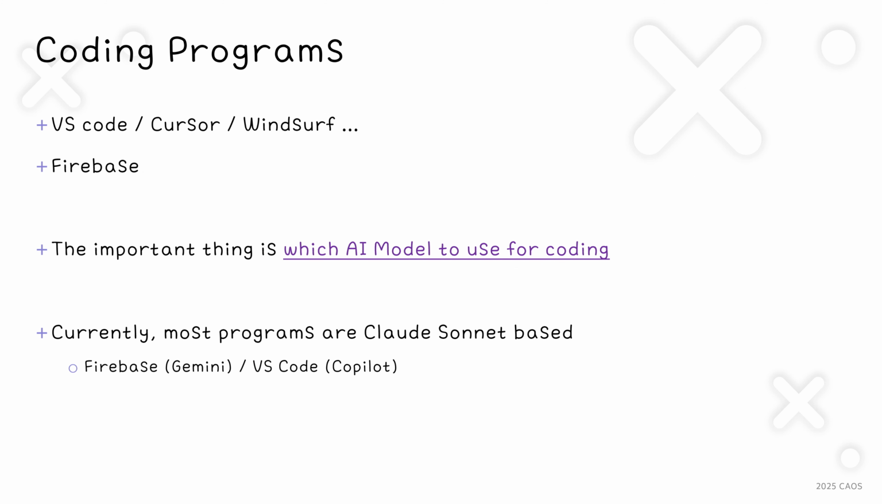Recently, AI capabilities have been deeply integrated into coding programs like VS Code and Cursor. What matters more than which program you use is which AI model the program is based on. Currently, many programs are adopting the Claude Sonnet model, which has strengths in coding.